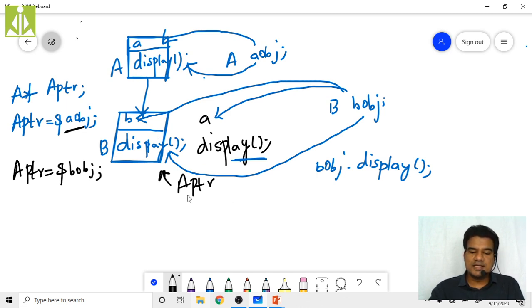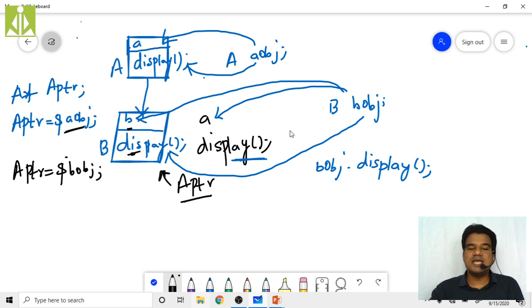So using this APTR right now, what data members can I access? Can I access the actual data members or the inherited data members? I can access only the inherited data members. I cannot access the actual data members. The reason is that at the time of compilation, my base class is unaware of the derived class. That is why your APTR is completely unknown to this B and this display.